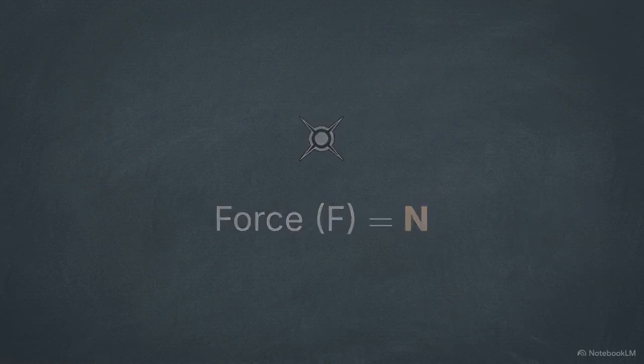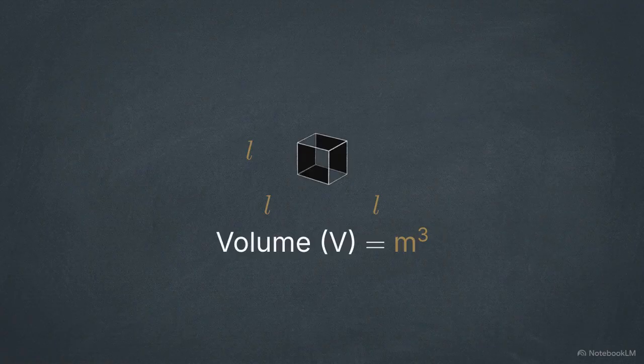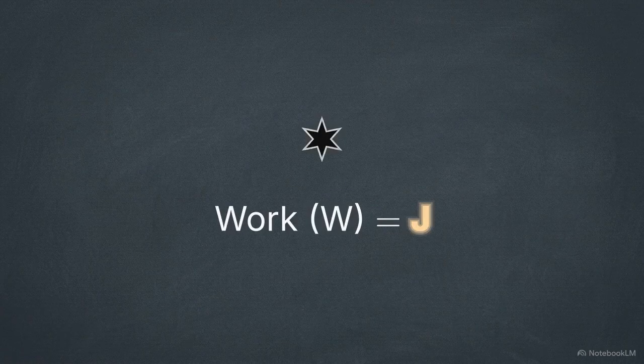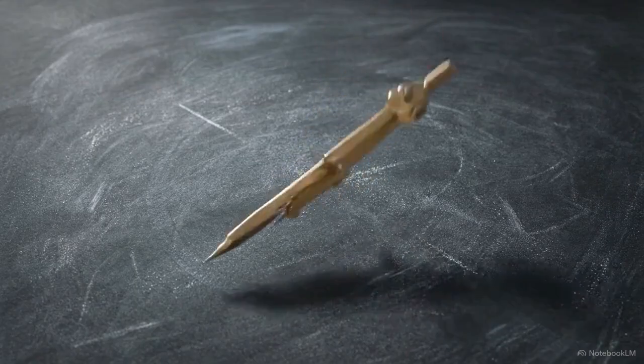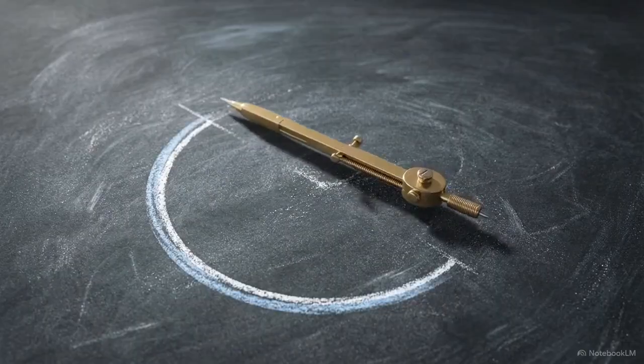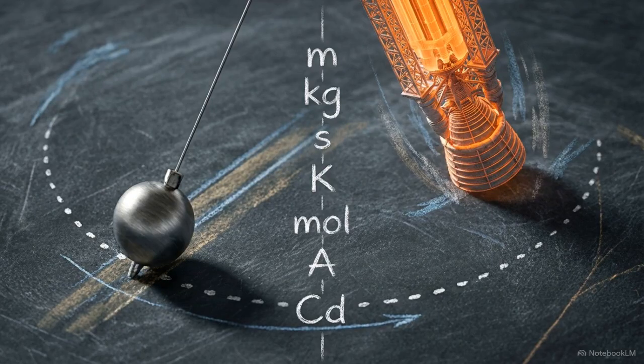Some are simpler. Volume is derived by multiplying a fundamental length by itself 3 times, giving us cubic meters. And when we multiply force by length, we define work, measured in joules. Not every quantity follows this exact pattern. A few specific properties, such as plane angles, solid angles, and elastic modulus, are unitless. By mathematically arranging just 7 fundamental elements, we can quantify complex interactions ranging from simple motion to the expenditure of energy.